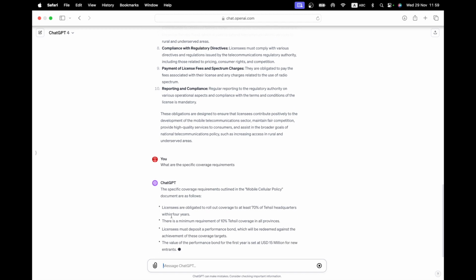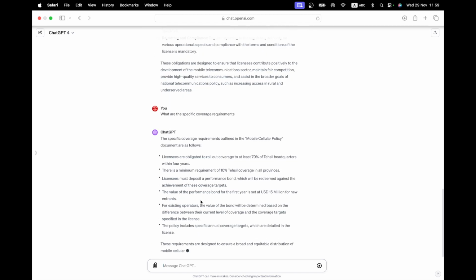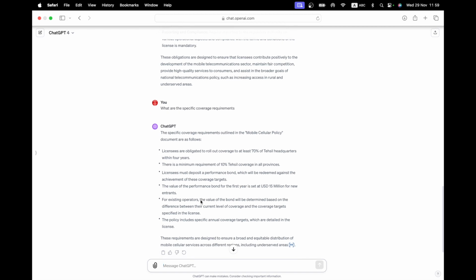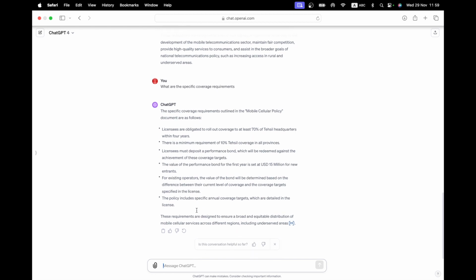Okay, there we go. Perfect. Licensees are obligated to roll out coverage to 70% of the Tehsil headquarters within 4 years. There is a minimum requirement of 10% of the Tehsil coverage in all provinces. Performance bonds are there. Value of the performance bond is $15 million. Oh, perfect. Beautiful. Absolutely right. Caught perfectly well. So this is done very well. It has given me a nice overview. It has given me some specific answers on obligations, and then digging in deeper, it's just given me exactly the right answer on the coverage obligations.